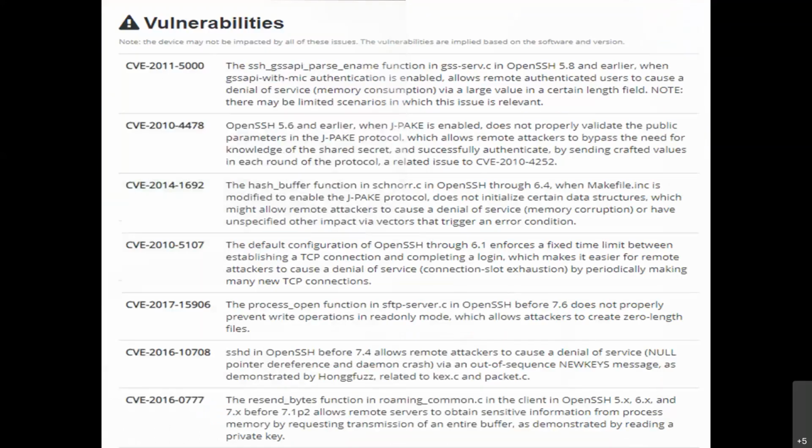Then a very nice output of Shodan is that it provides you a list of vulnerabilities which are present in that particular website. Now here you see this is the CVE number, your Common Vulnerabilities and Exposures. Each and every common vulnerability is associated with a number. So this is basically the number, this is the year when it was identified, and a brief description about that vulnerability.